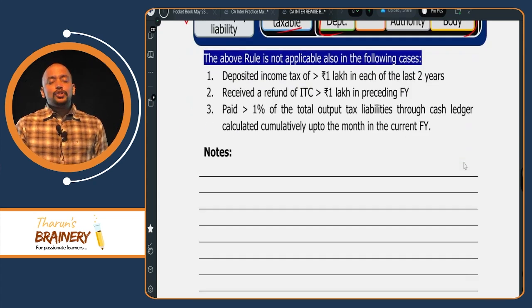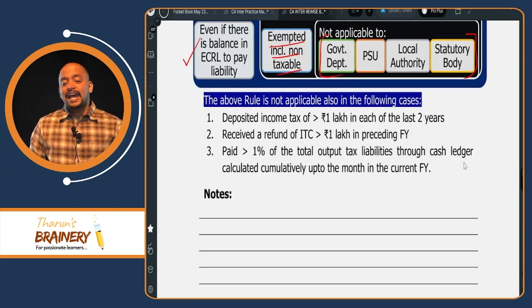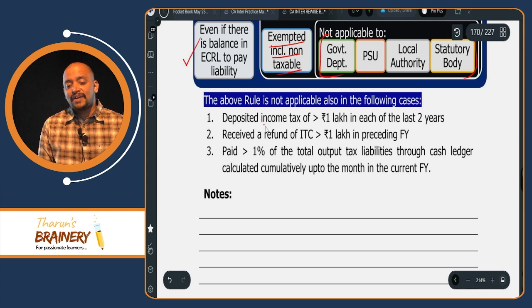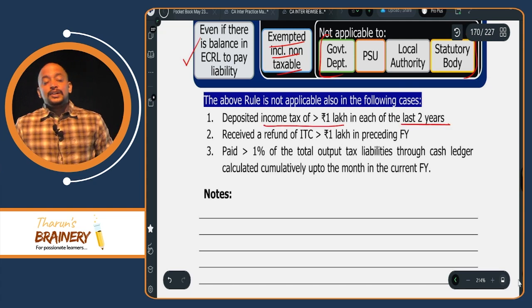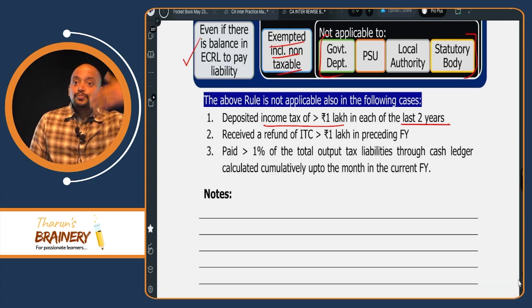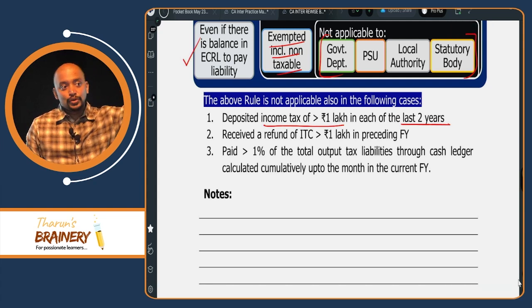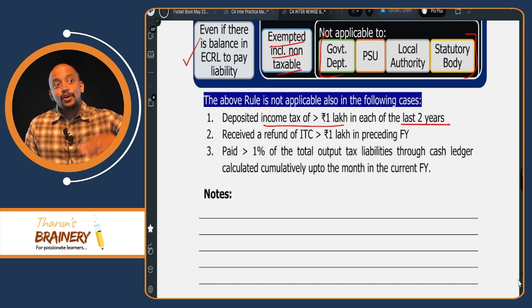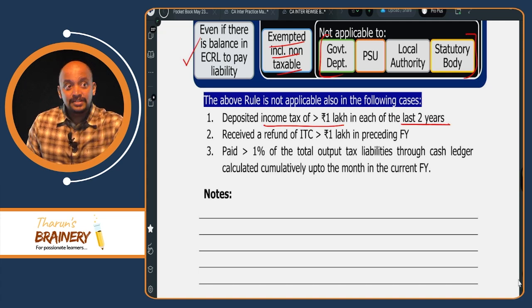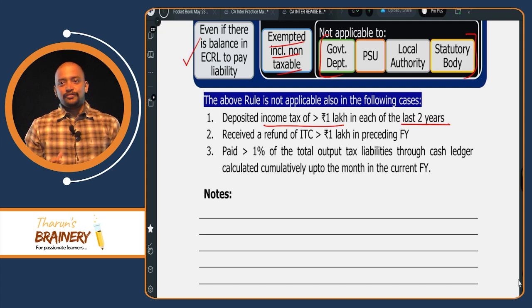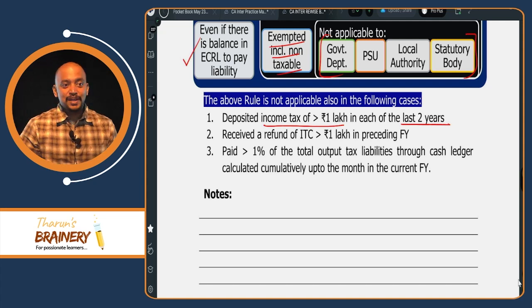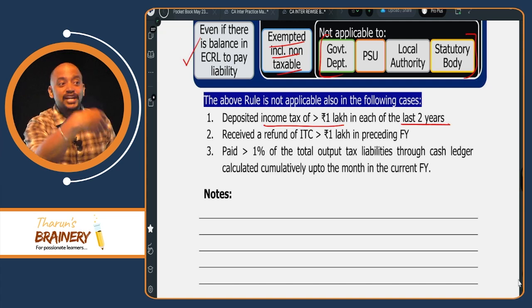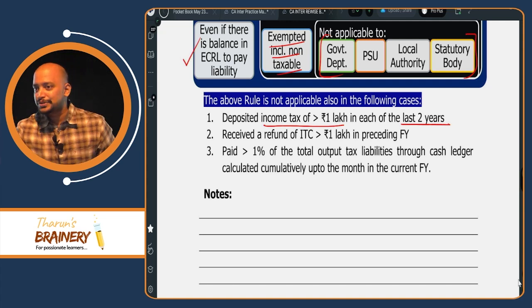Also, if you have already paid income tax of more than 1 lakh in each of the last 2 years, it means you are already paying income tax in cash, so that is fine. You are a good person, so there is no need to pay under 86B, because you have already created a cash inflow to the government. You understood or not?